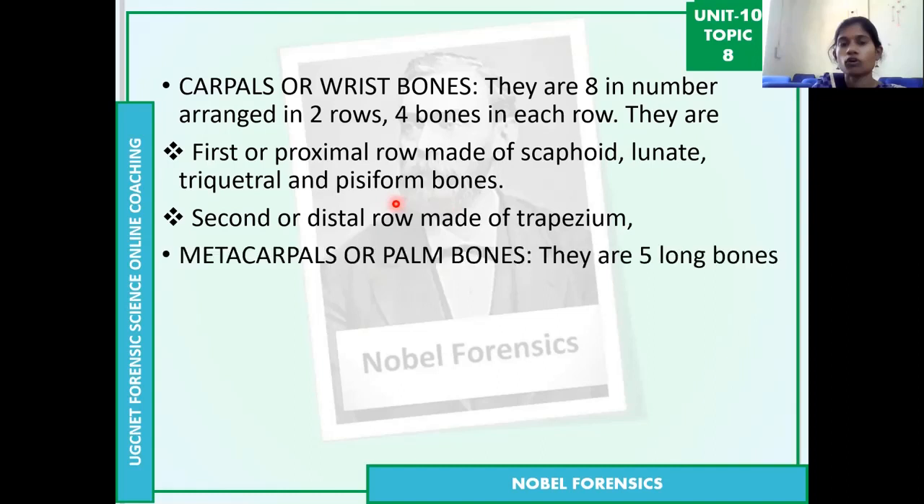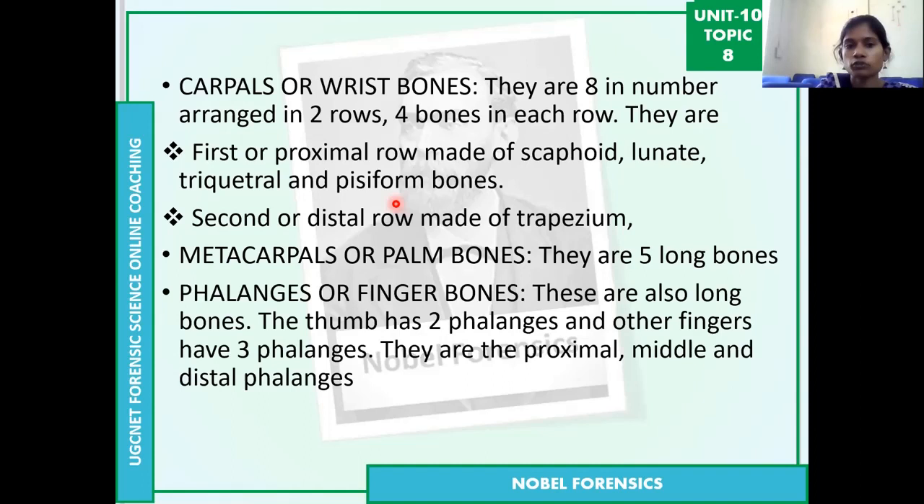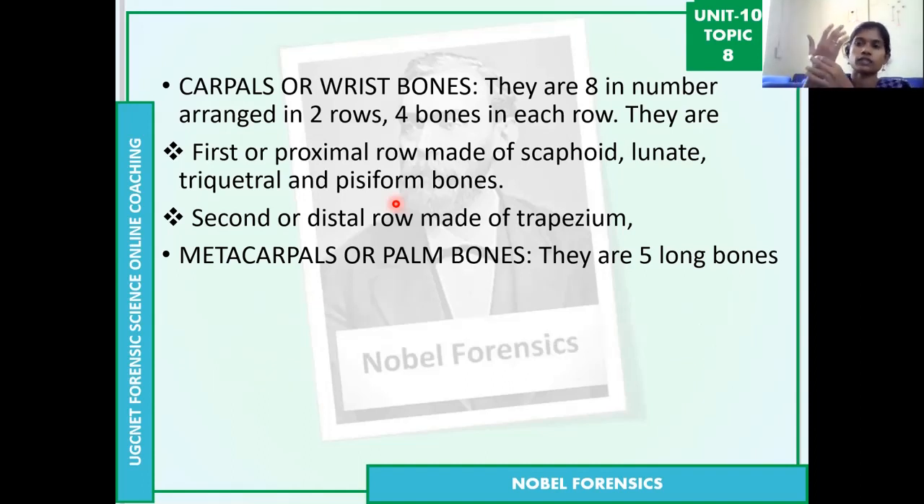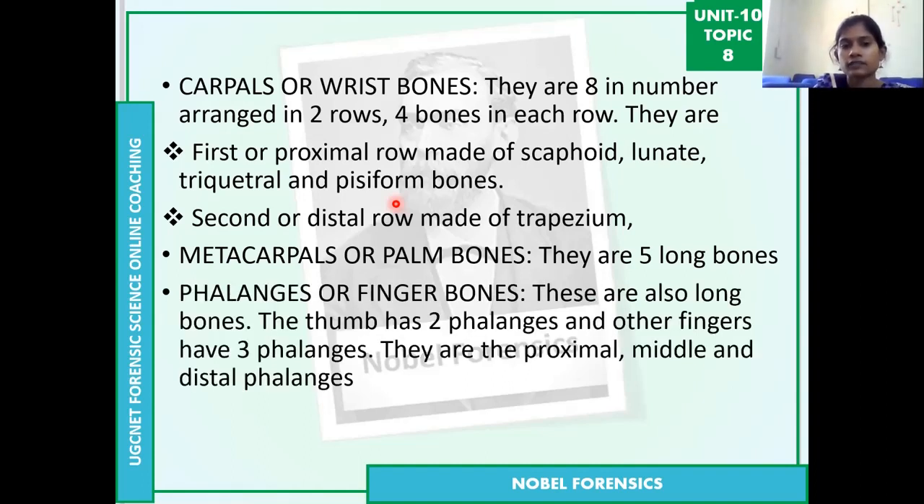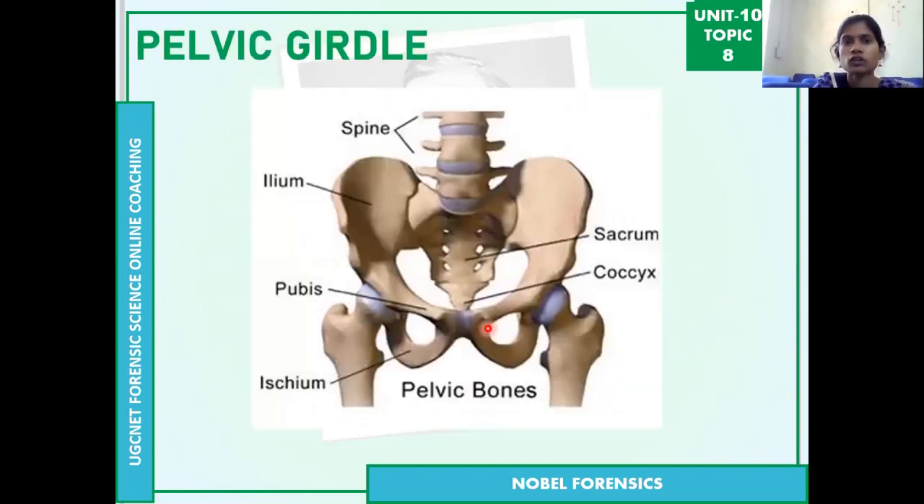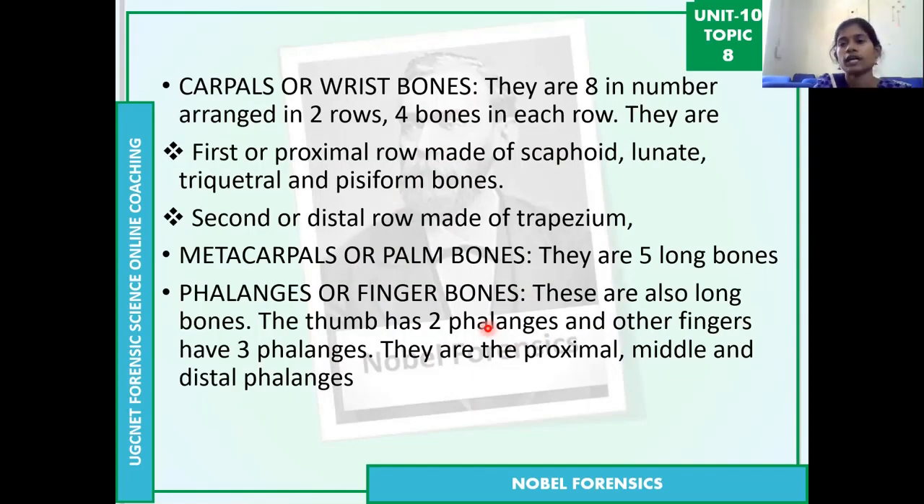Next, coming to the metacarpals, the palm bones. The palm bones are the metacarpal bones, which are 5 bones. Then after the metacarpals, the phalanges are the finger bones. There are 2 phalanges in the thumb, and the remaining fingers have 3 phalanges each. So there are 14 bones in the fingers. So these all are the hand bones.